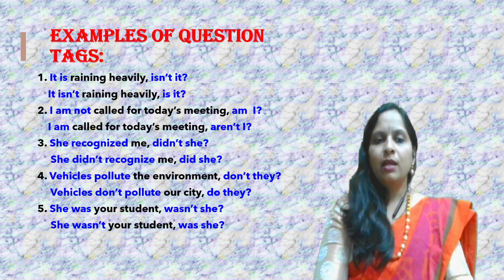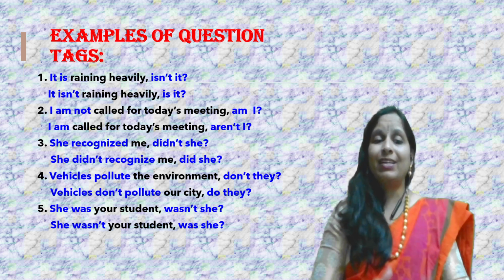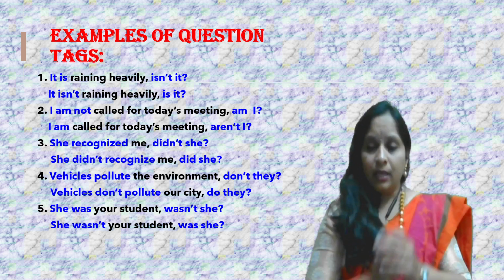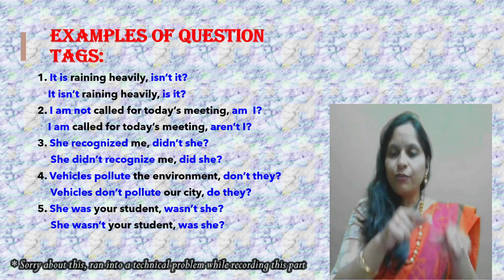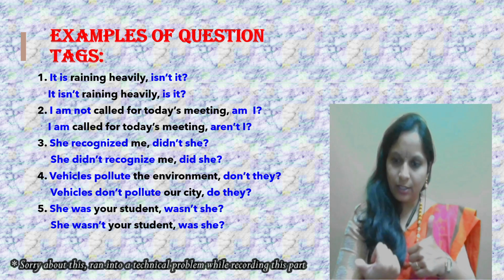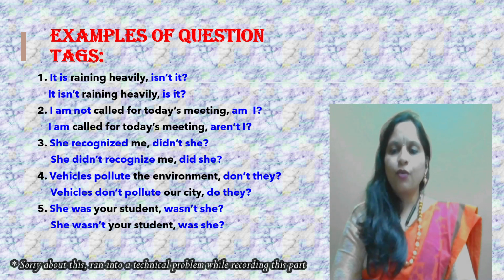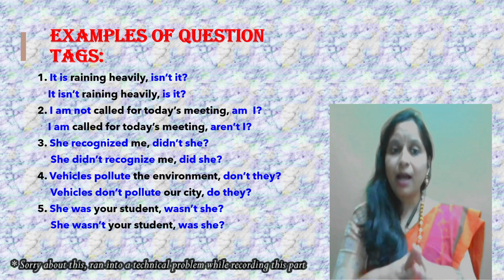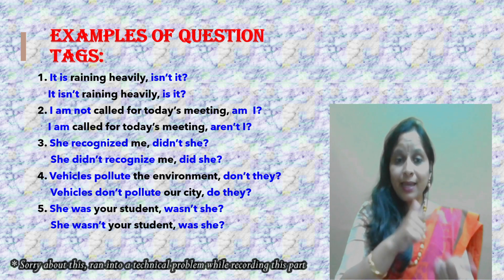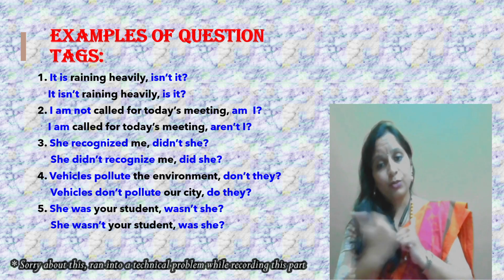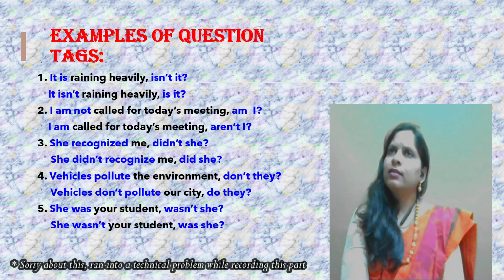Very simple. It isn't raining heavily. It isn't raining heavily. Isn't is a negative word, negative statement, positive question tag. So negative of isn't is it. Got it? I am not called for today's meeting. I am not called. So I am not called. I am not will change to am I. I am not called for today's meeting, am I?